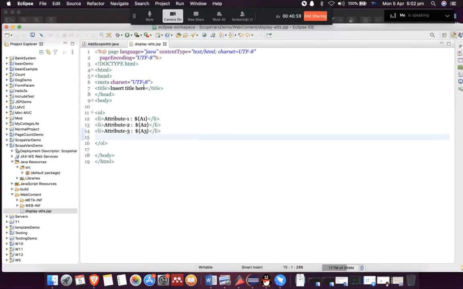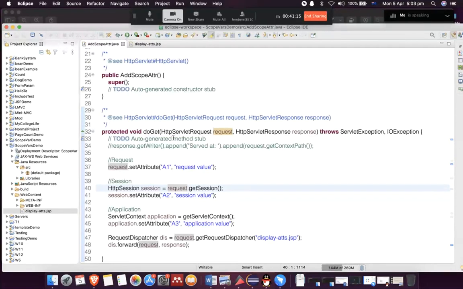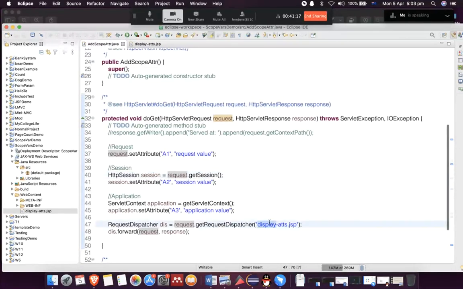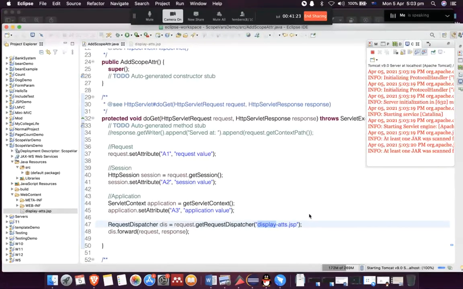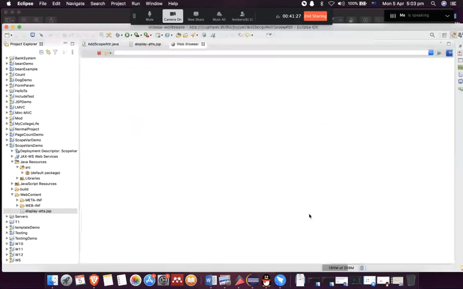So which file do I have to run now? If I run this one, will it work? It will not work, so I have to run this one and forward it to the JSP page. So let's finish here and see if we can access them.